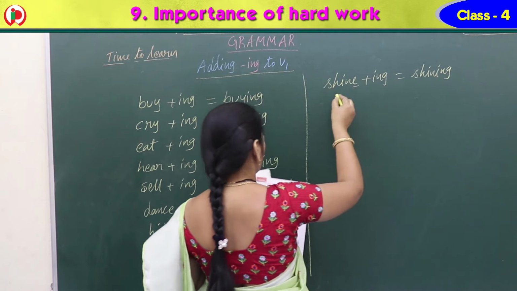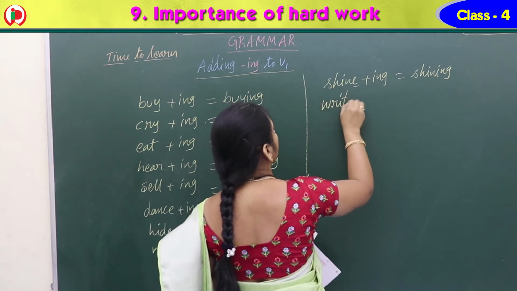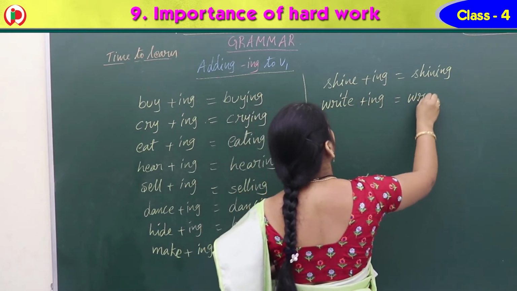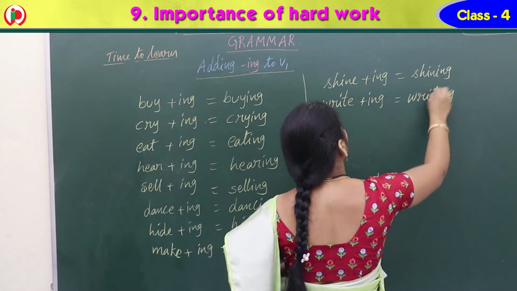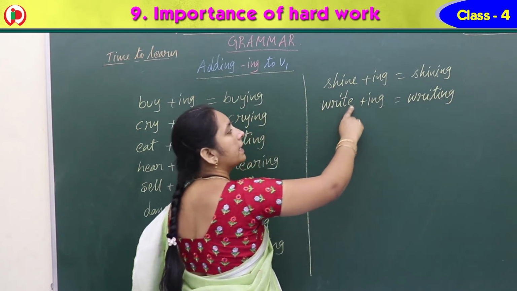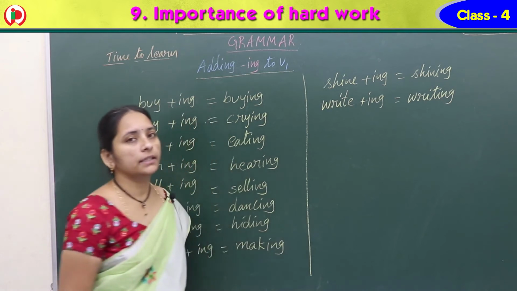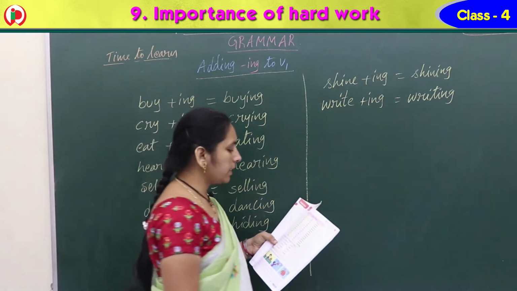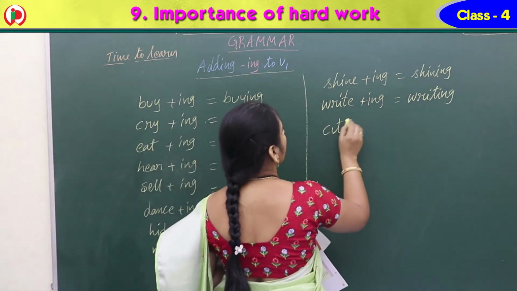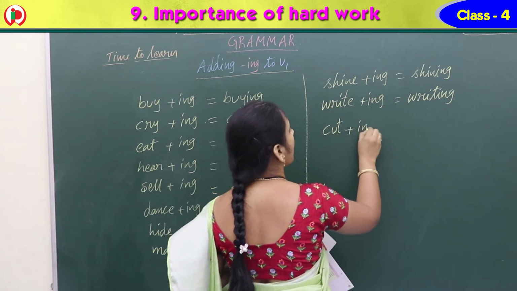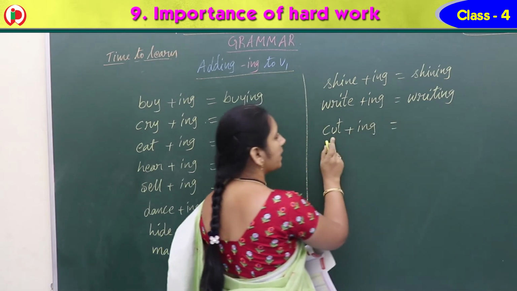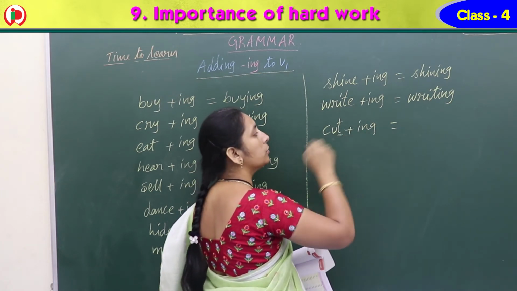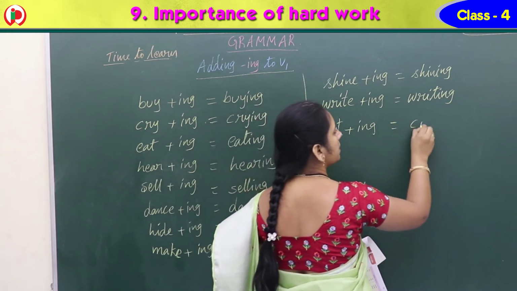Next one, write plus ing, then it becomes writing, W-R-I-T-I-N-G. This E won't be repeated when we add ing. Next, you see here, whatever the last letter we have will be doubled. So when we add ing, this letter should be written twice. That is cut plus ing, cutting.